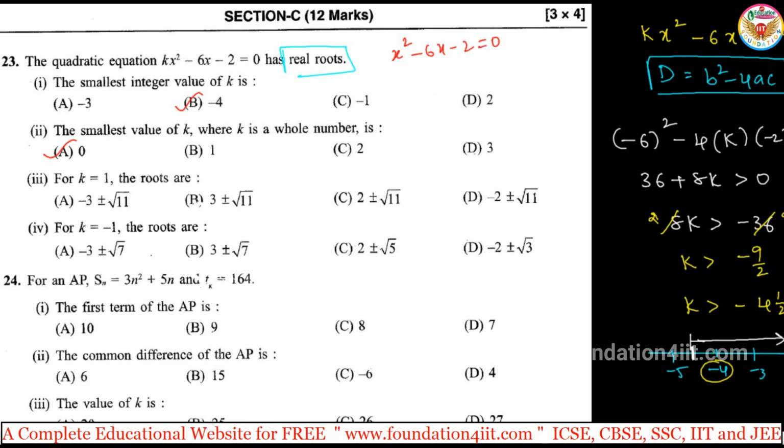To find the roots, we have the formula: minus b plus or minus root of b square minus 4ac, divided by 2a. Here a, the x square coefficient, is 1, b, the x coefficient, is minus 6, and c, the constant, is minus 2. So you can apply this.